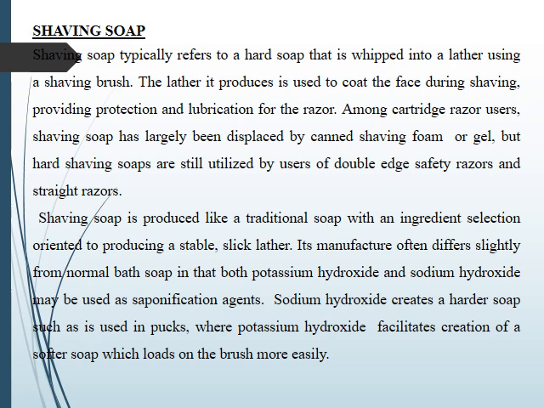Shaving soap is produced like a traditional soap, with an ingredient selection oriented to produce a stable, slick lather. Its manufacture differs slightly from normal bath soap in that both potassium hydroxide and sodium hydroxide may be used as saponification agents. Sodium hydroxide creates a harder soap, such as is used in pucks, whereas potassium hydroxide facilitates creation of a softer soap which loads on the brush more.